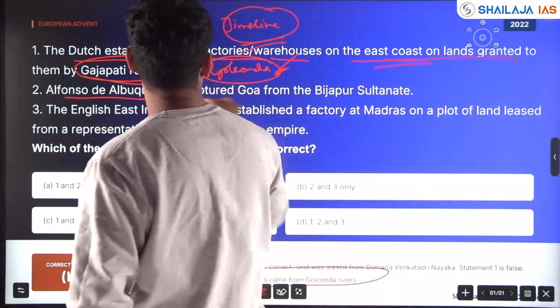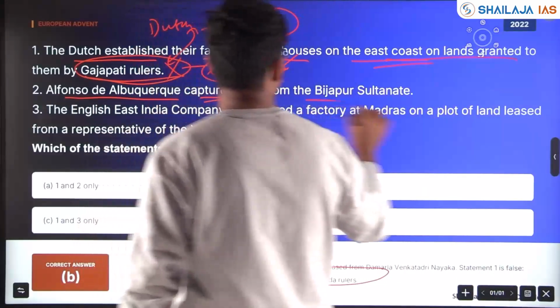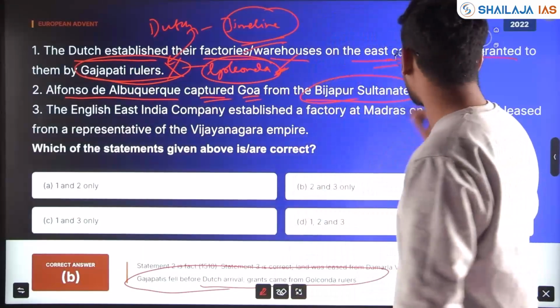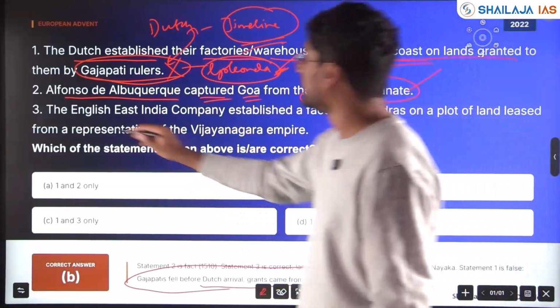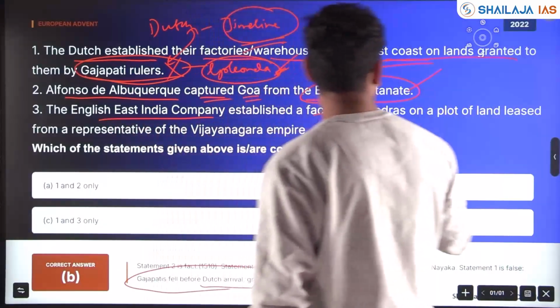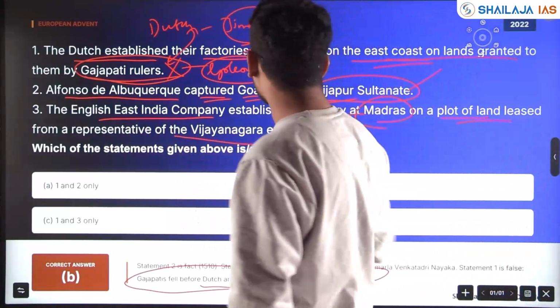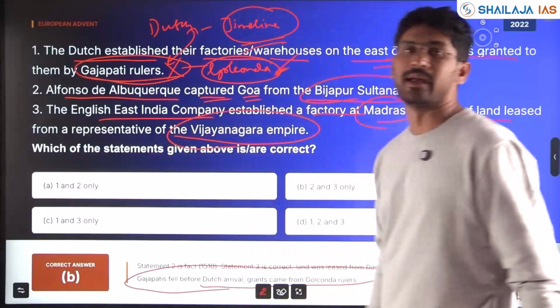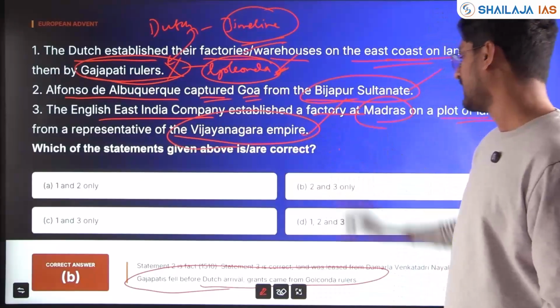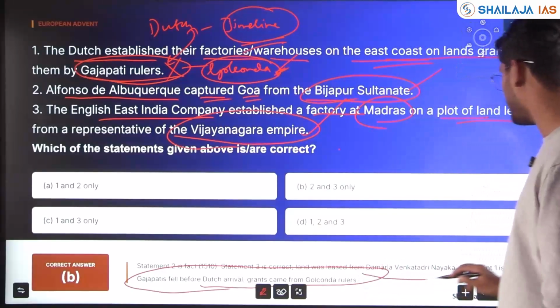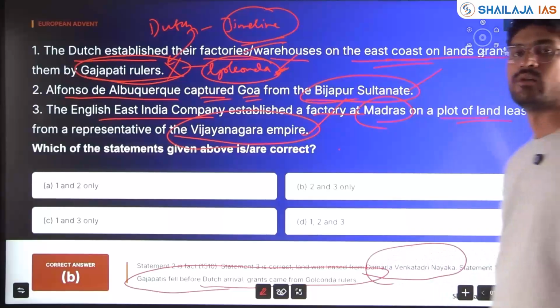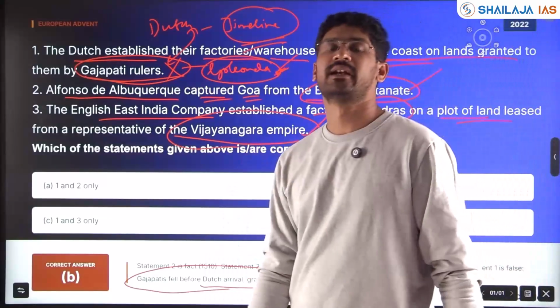Alfonso de Albuquerque captured Goa from the Bijapur Sultanate. Correct? The English East India Company established a factory at Madras on a plot of land leased from a representative of the Vijayanagara Empire. This is also factually correct. It was leased by Damarla Venkatadri Nayaka, a representative of the Vijayanagara Empire.